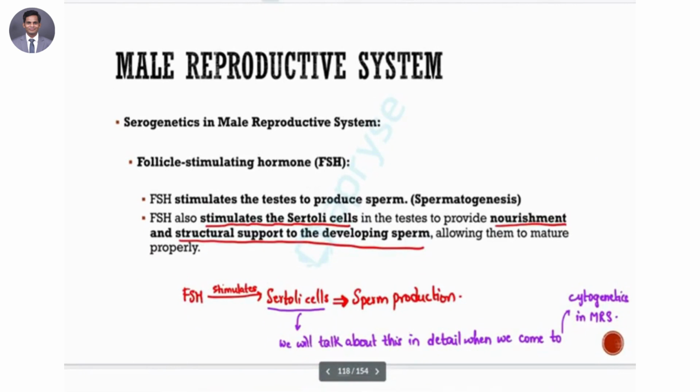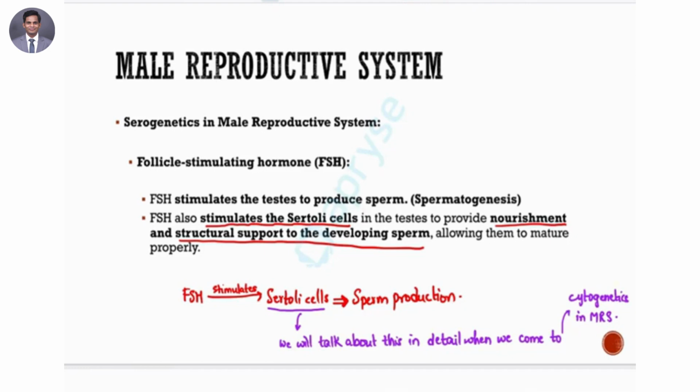The first one is going to be the follicle stimulating hormone, FSH. Then we'll take a look at the second one, which is going to be the LH. So what does FSH do? It is responsible for, as we said, spermatogenesis, which we can see a little more in detail. FSH stimulates the initiation of spermatogenesis. FSH, which is released by the anterior pituitary gland, acts as a key regulator in initiating and continuing the process of spermatogenesis, which is the process of sperm production in the testes.